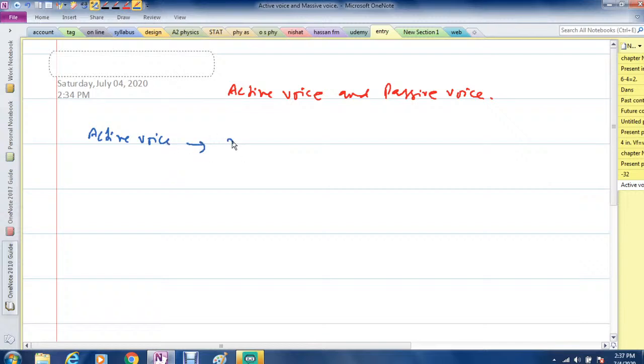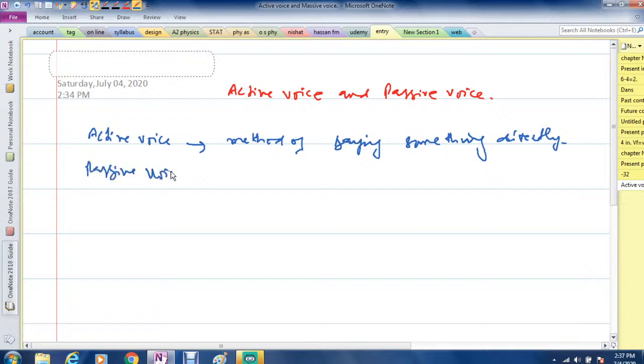It is a method of saying something directly, and passive voice means a method of saying something indirectly. So, active voice and passive voice.